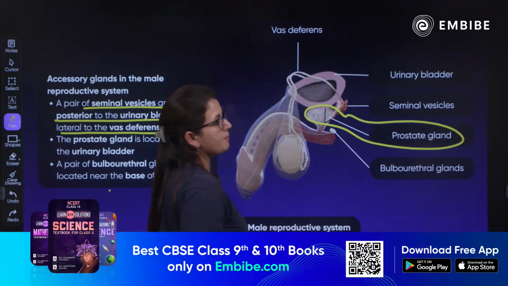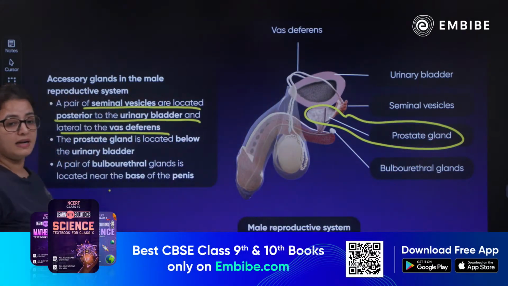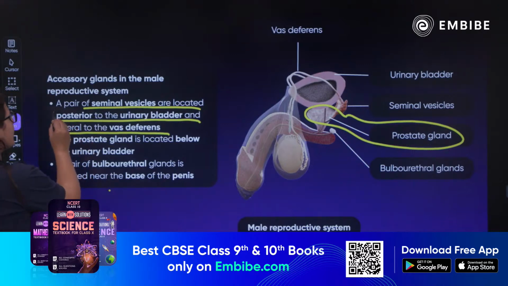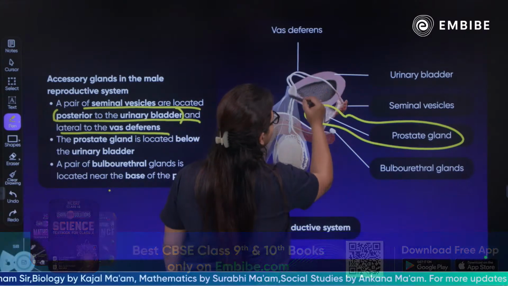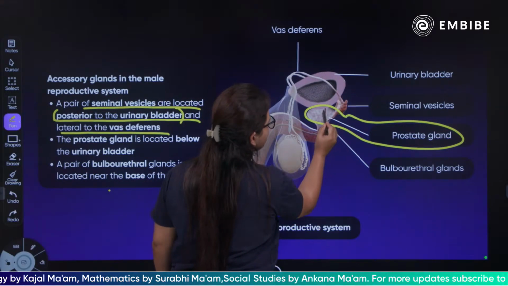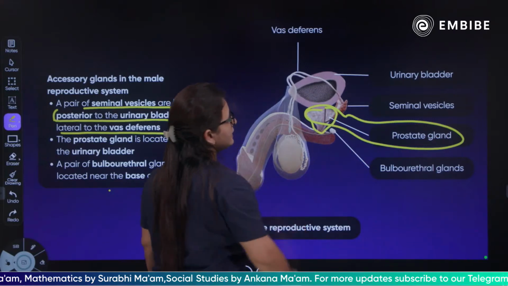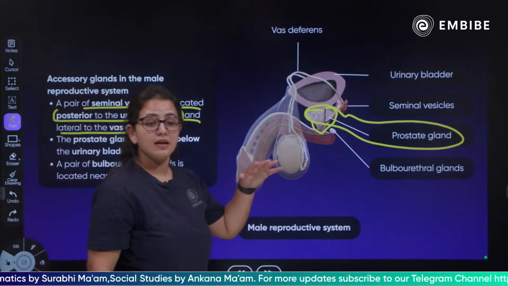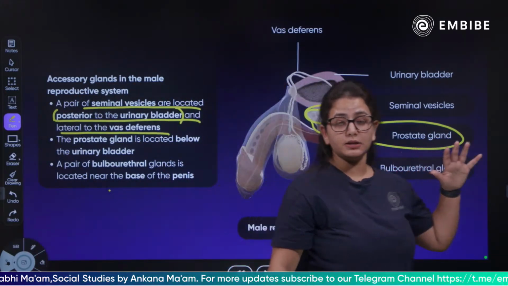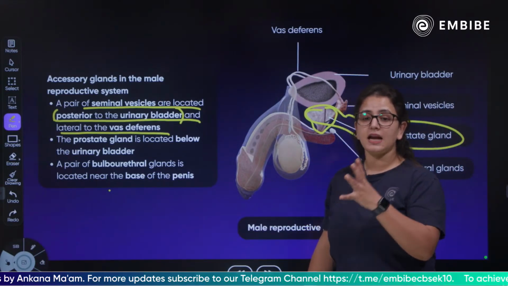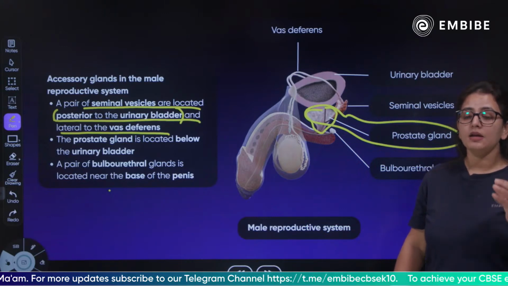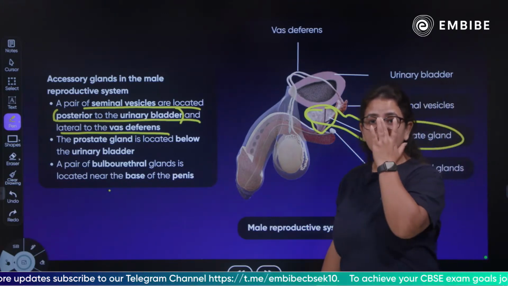Where is your prostate gland situated? It is basically located on the posterior side of the urinary bladder. This is your urinary bladder where the urine is stored, and this is your prostate gland. That is the reason the male gametes, the sperms, and the urine have a common passage, because the prostate gland and the urinary bladder are there side by side.